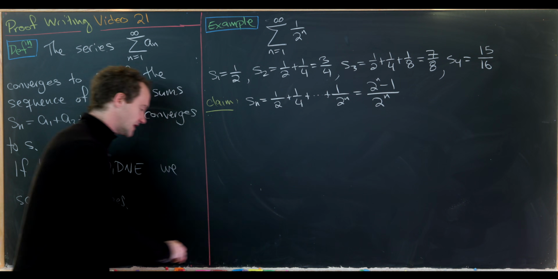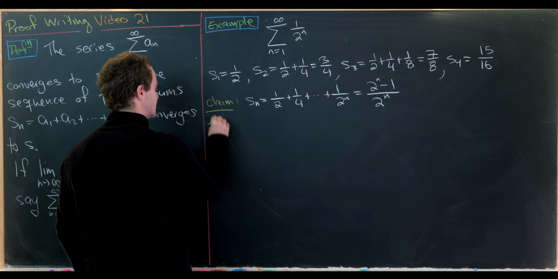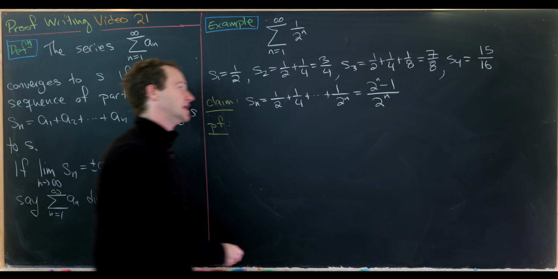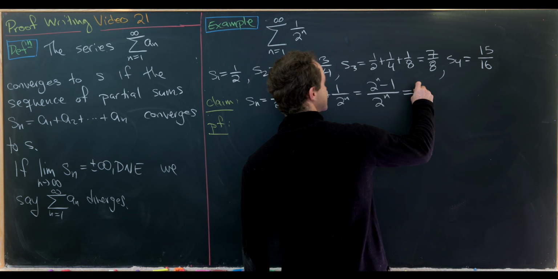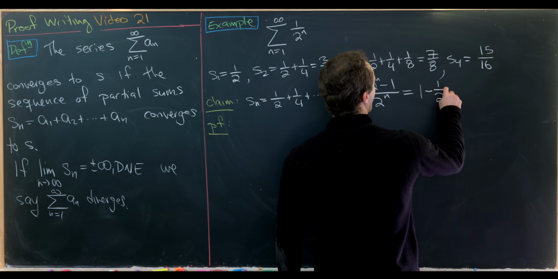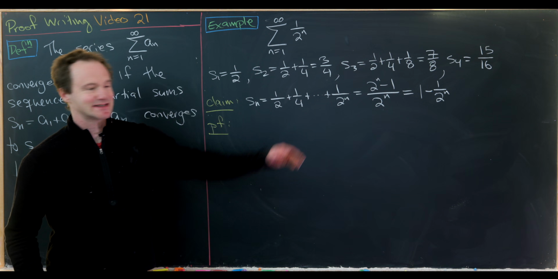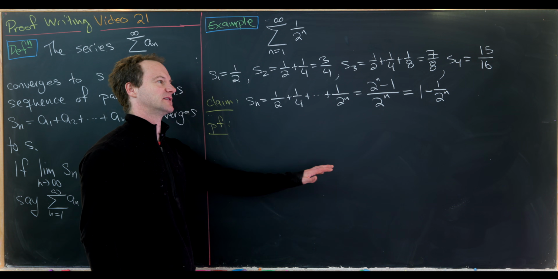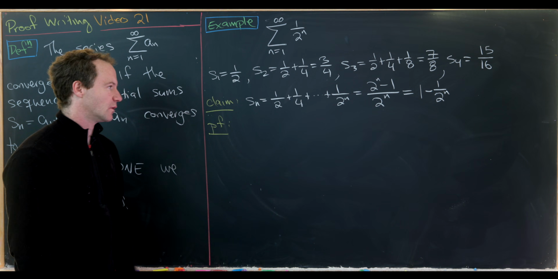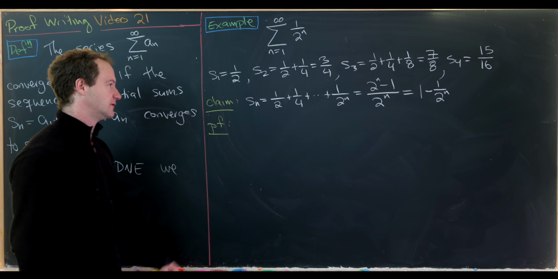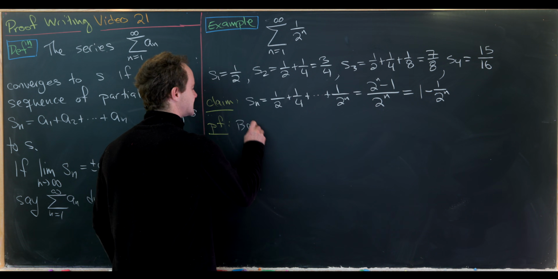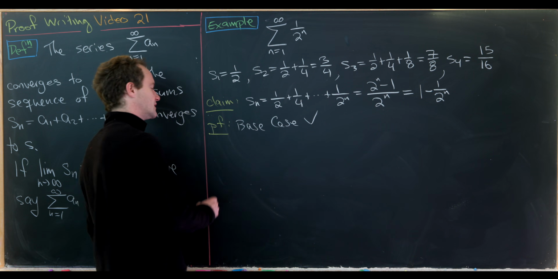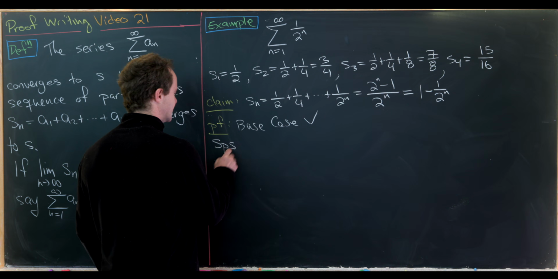Okay, and now let's prove this by induction. If we can prove this by induction, then we're probably done, and that's because we can rewrite this as 1 minus 1 over 2 to the n, which has a limit equal to 1, which maybe we won't show, but you would show that exactly the same as we showed these other limits were equal to 1. So anyway, let's, like I said, prove this by induction. Notice the base case is done by our preparatory calculation. So let's make an induction hypothesis and prove the induction step.